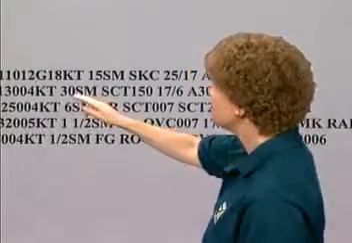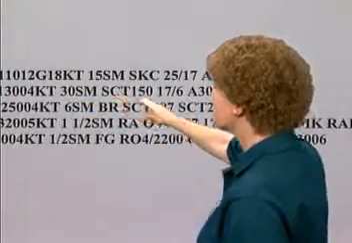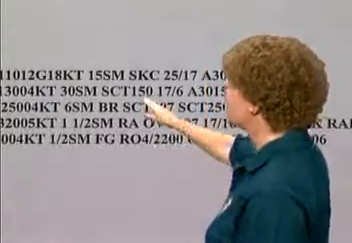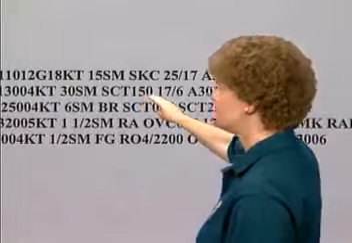Now take a look at Boise, the second one down. Boise is reporting 30 statute miles visibility with a scattered layer of clouds at 15,000 feet. By the way, you add 2 zeros to these numbers to get the cloud height. So the 150 stands for 15,000 feet. And again, that's good VFR conditions.